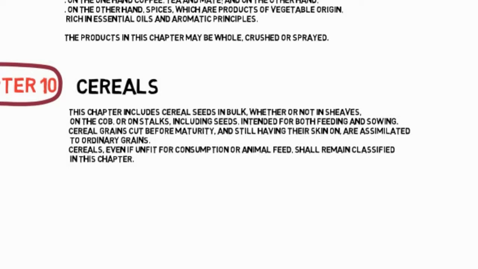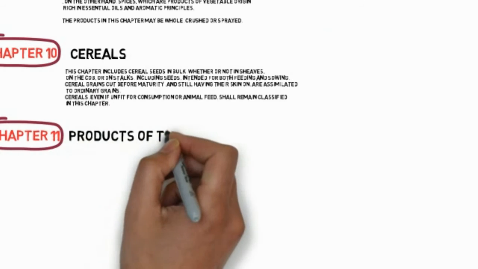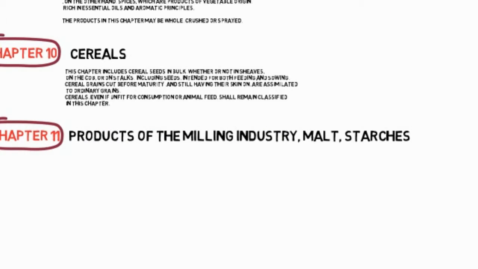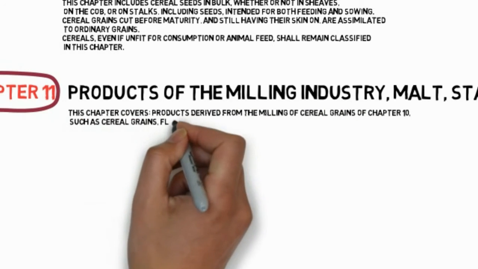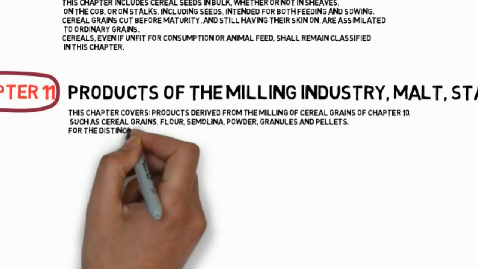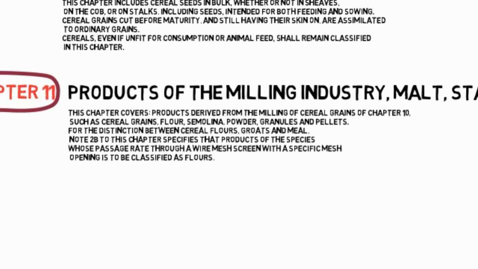Chapter 11: Products of the Milling Industry, Malt, Starches. This chapter covers products derived from the milling of cereal grains of Chapter 10, such as cereal groats, flour, semolina, powder, granules and pellets. For the distinction between cereal flours, groats and meal, Note 2b to this chapter specifies that products of the species whose passage rate through a wire mesh screen with a specific mesh opening is to be classified as flours.